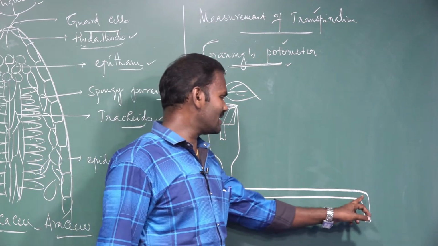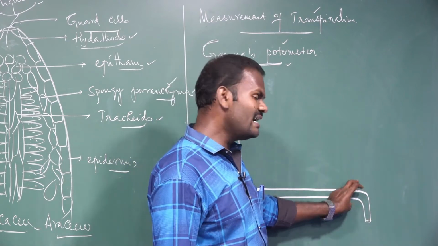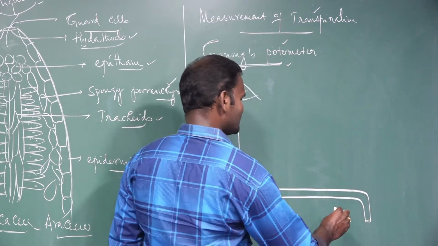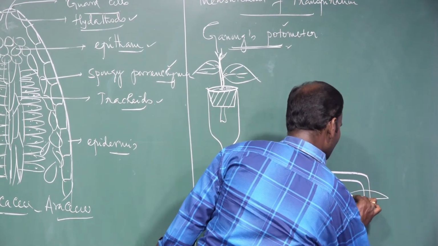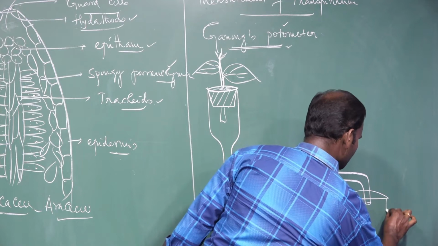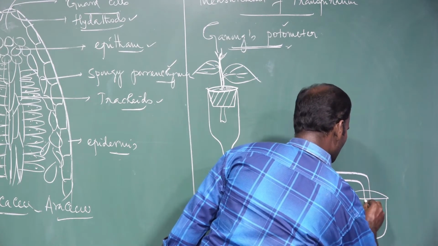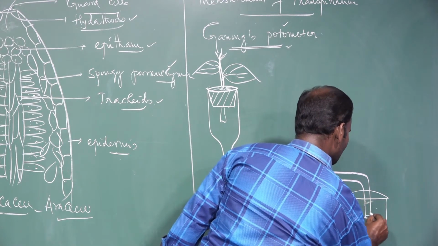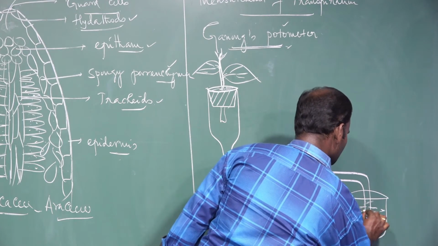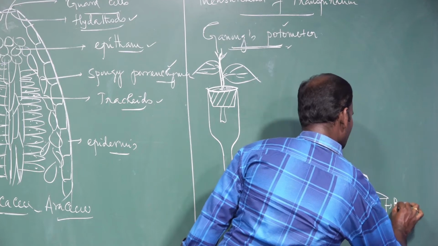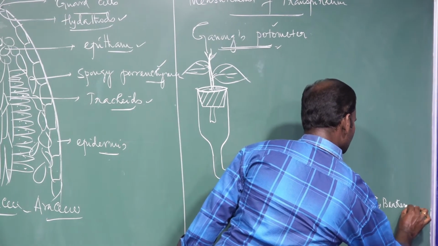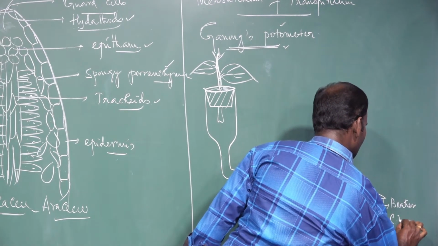The other free end of the graduated tube is bent downwards, and is dipped in a beaker containing colored water. Beaker, colored water.